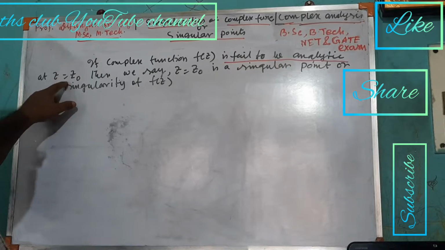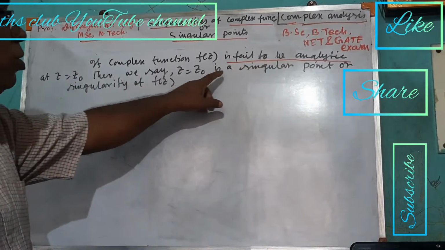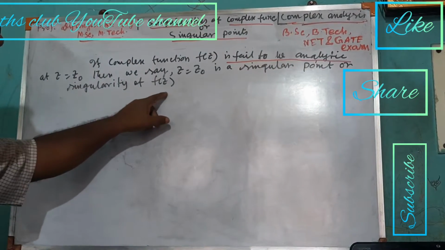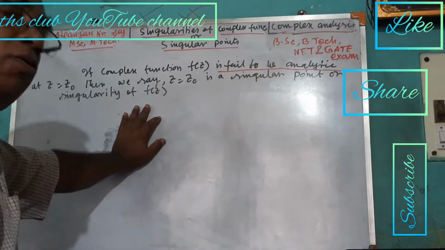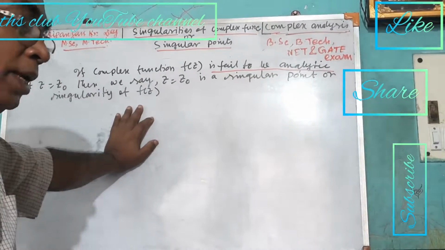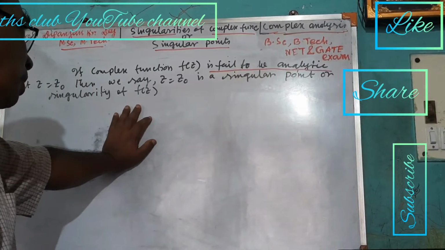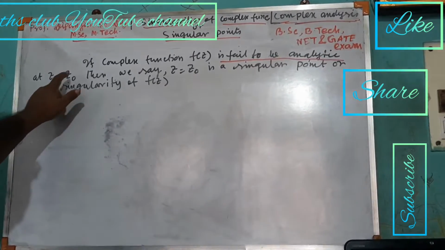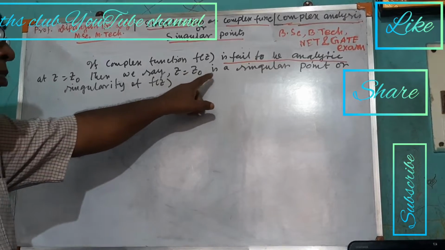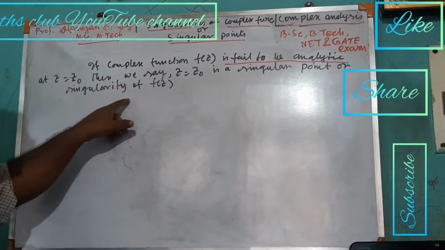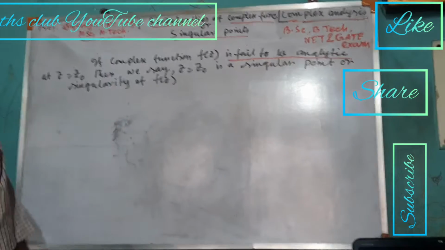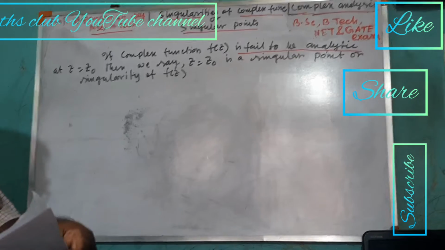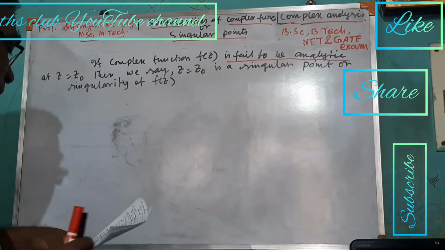At z equal to z0, then we say z equal to z0 is a singular point or singularity of f(z). So in short, we can say a point at which a function f(z) is not analytic.